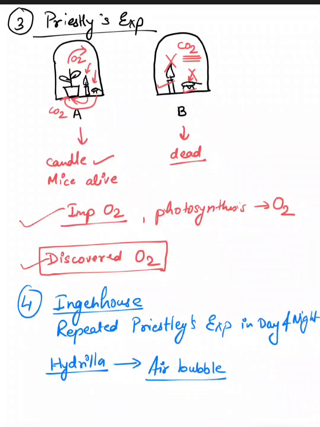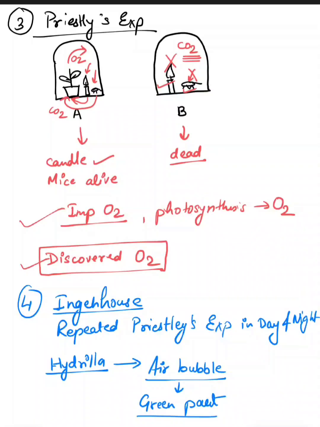He saw some air bubbles, and these air bubbles were coming from the green parts of the plant. So he concluded that when a plant such as hydrilla was exposed to sunlight, was given water, and was given proper carbon dioxide, it performed photosynthesis and produced a gas which was oxygen.